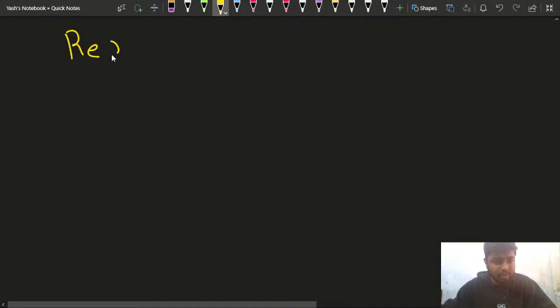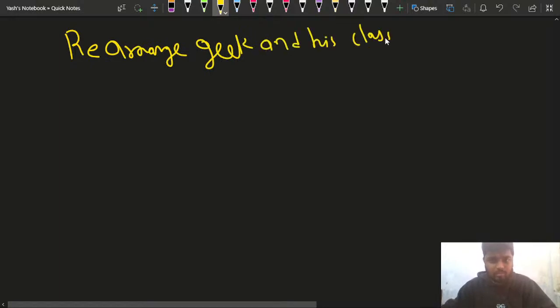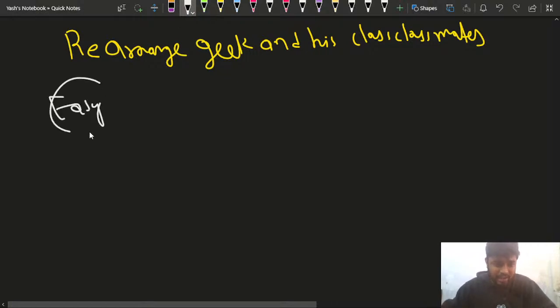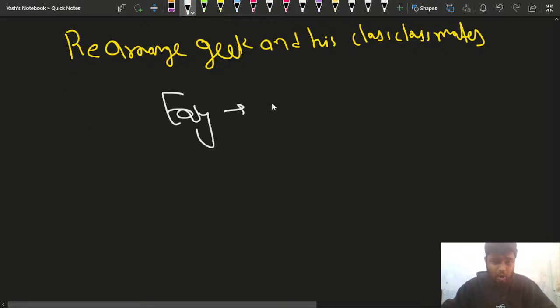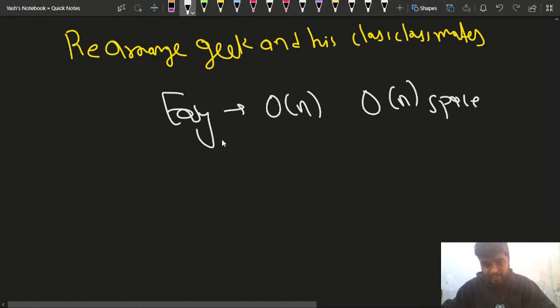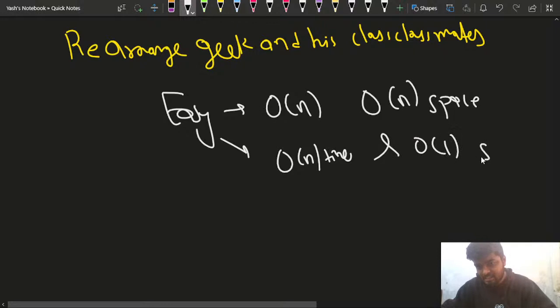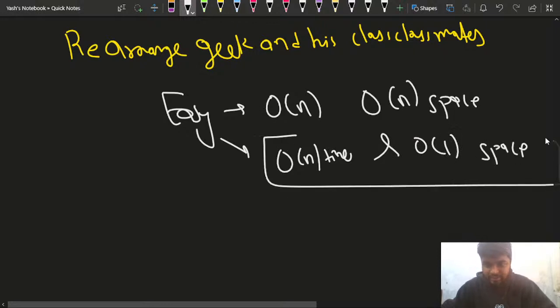So the problem says that you have to rearrange Geek and his classmates. I'll let you know the level of this problem has been mentioned as easy, but you can consider the level easy when you are doing it in order of n time and order of n space. If you are doing it in order of n time and order of one space, in that case you have to consider it as a medium level problem.